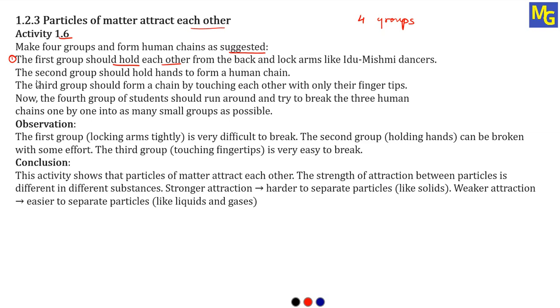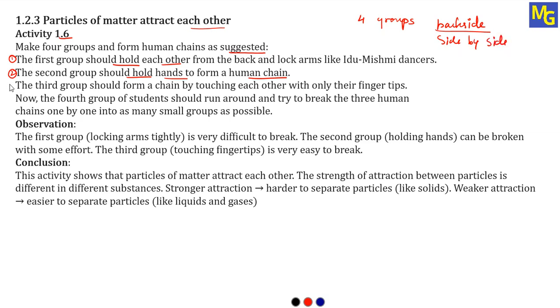Now, in the second group, the students should hold hands to form a human chain. In the first group, we hold hands from the back side. Remember, from the back side. And in the second group, we are not going to hold the hands from the back side, we just hold the hands side by side. Remember, side by side. So this is the second group.